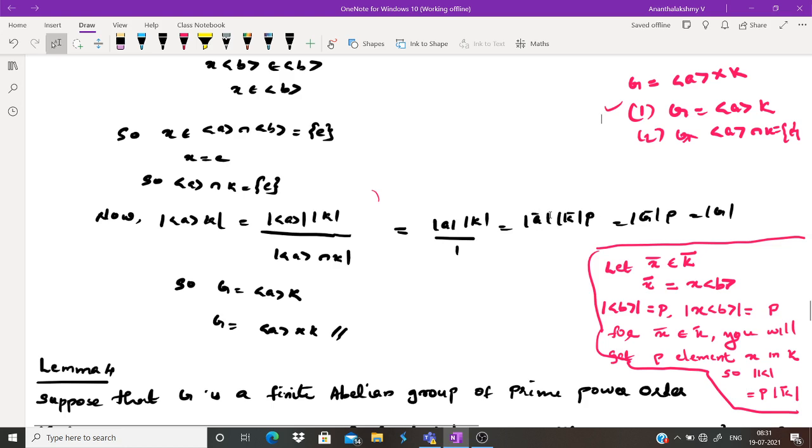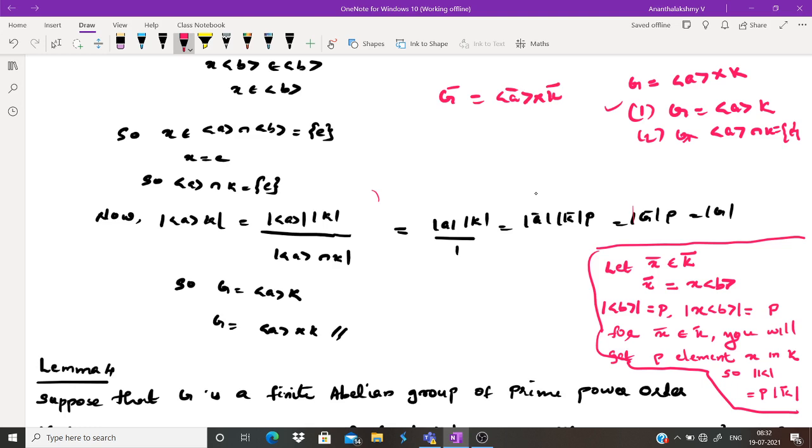Now the order of a bar into the order of K, from previous we have shown that G bar is equal to the internal direct product of a bar and K bar. So the order of a bar into the order of K bar is the order of G bar.